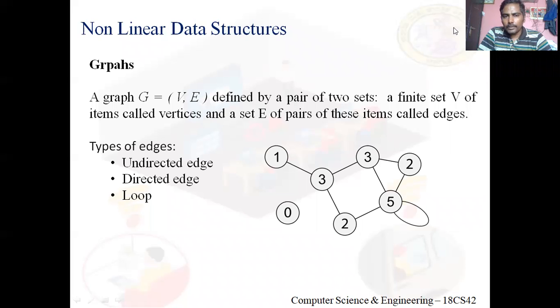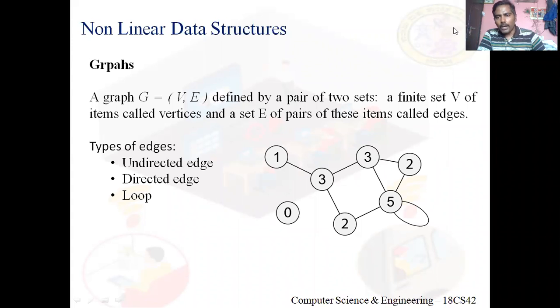Graph is nothing but (V, E), where V is a finite set of items called vertices, and E is a set of pairs of these items called edges. For V I said finite set, but for E I didn't say finite.